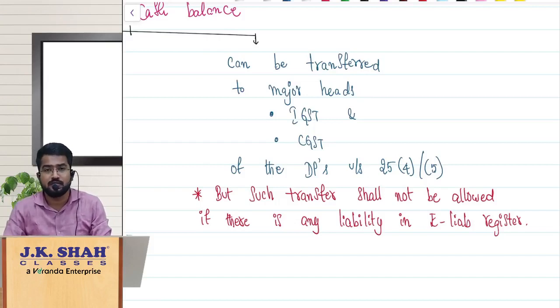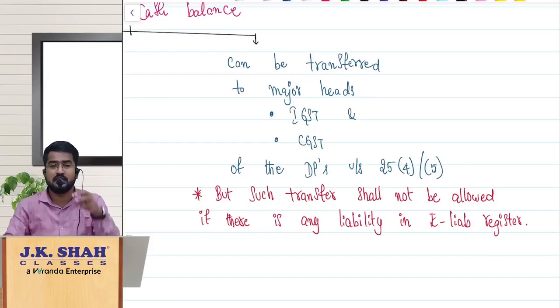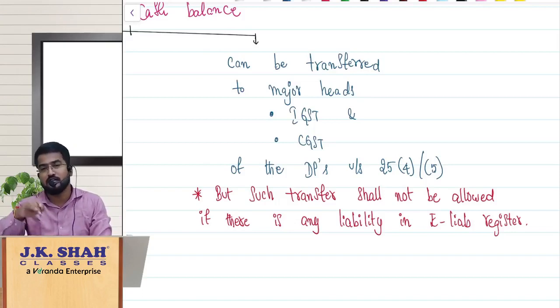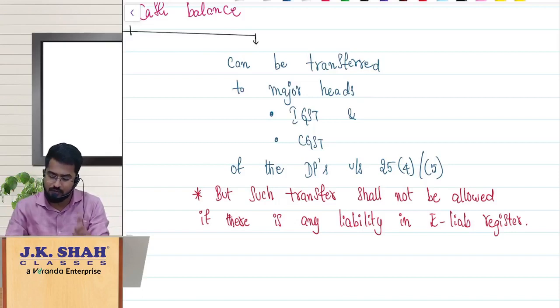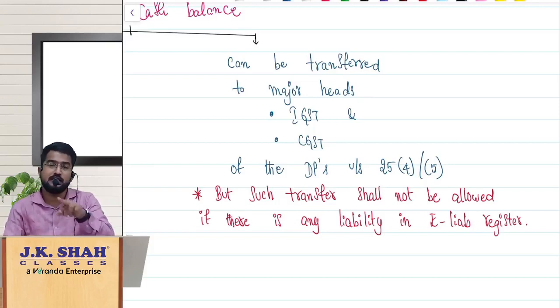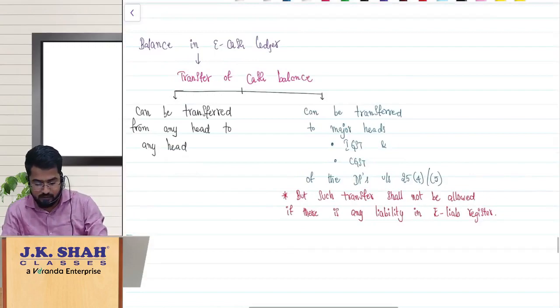Am I clear? So the interesting amendment is that unutilized e-cash ledger balance of one registration of a person can be transferred to another registration of the same person. So between the distinct persons you can transfer the unutilized e-cash ledger balance. But before doing that, you should make sure your liability is zero, then only you can transfer it to the other registration, right? So that is the interesting amendment.